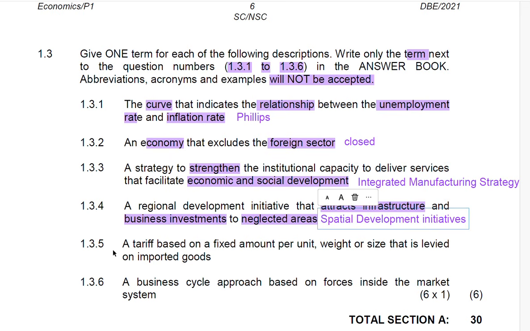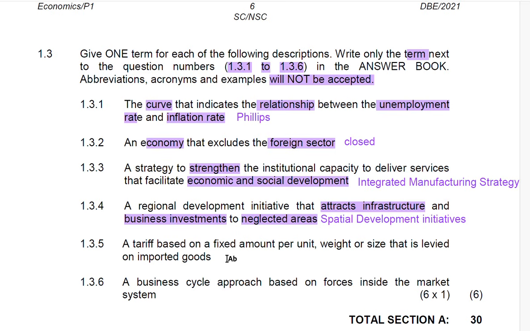And then 1.3.5 says a tariff based on fixed amount per unit, weight, or size that is levied on imported goods.